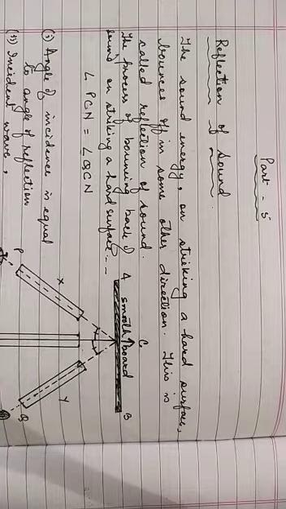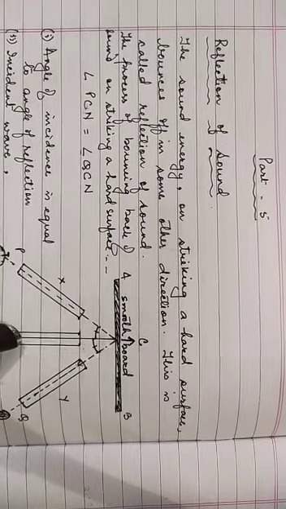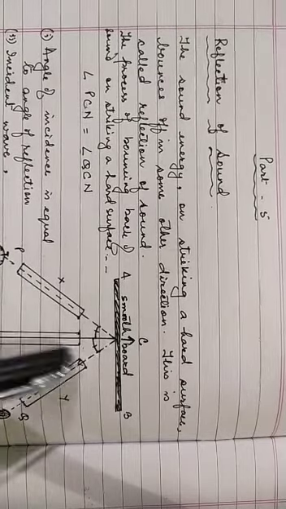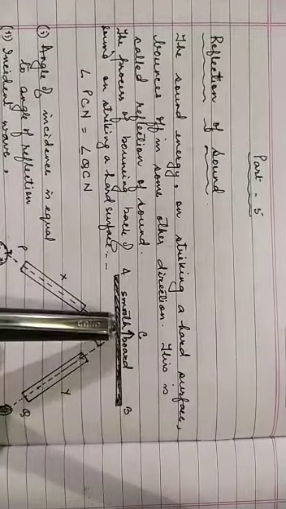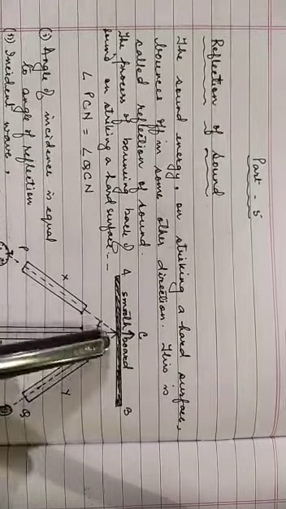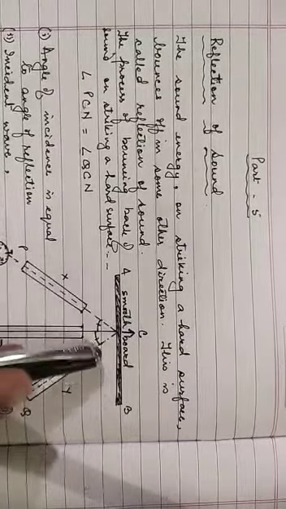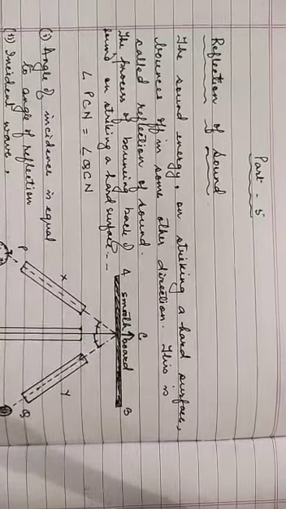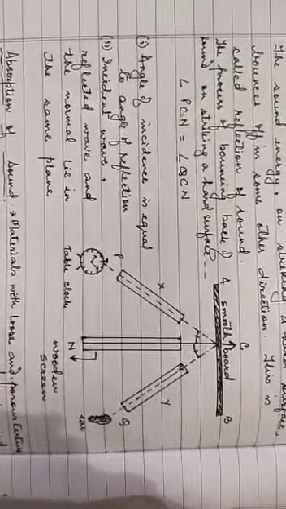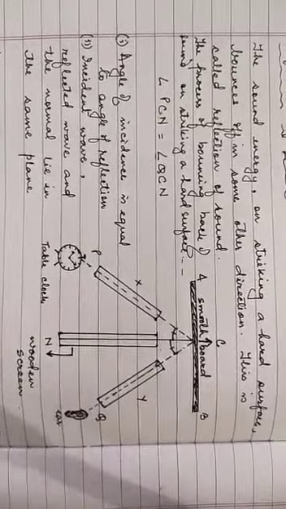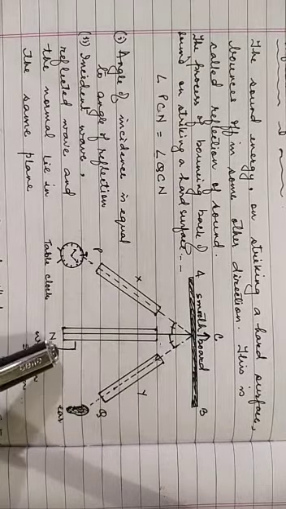To understand this phenomenon, we are going to perform an activity. This smooth polished board is placed vertically on a table. At a right angle to this board, we fixed a wooden screen. This is a wooden screen that is fixed, right?